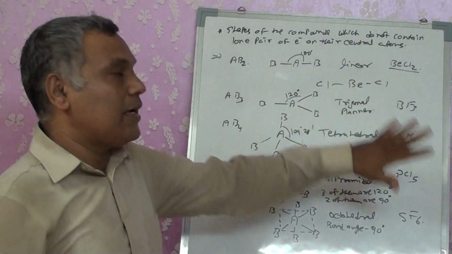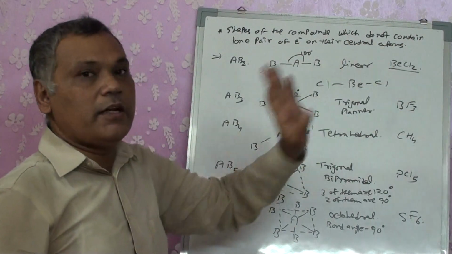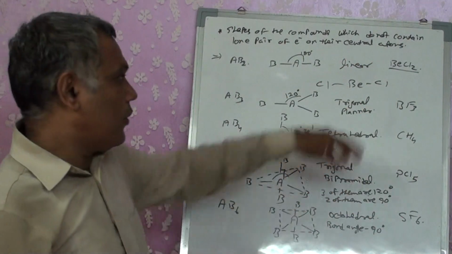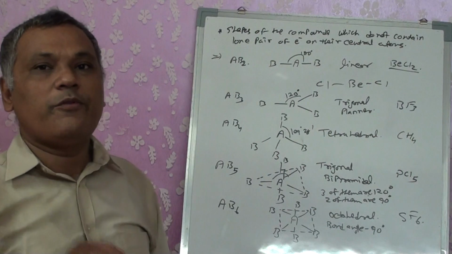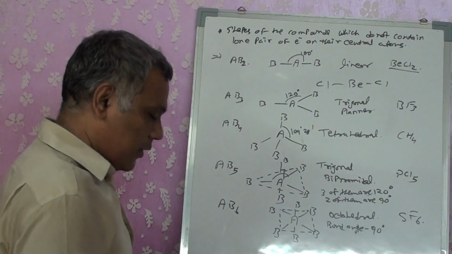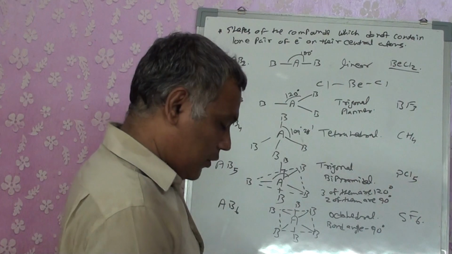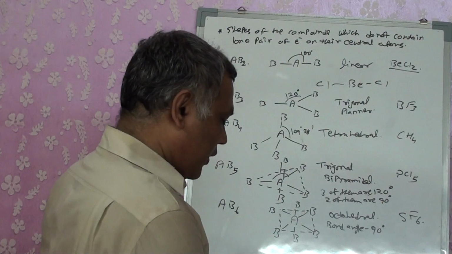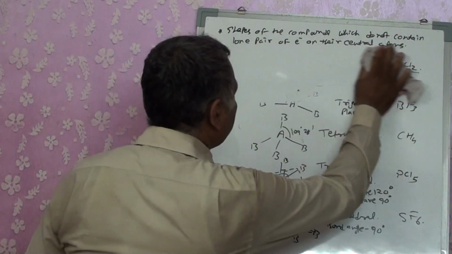Right? But all these examples are for compounds which do not contain a lone pair of electrons on their central atom. Here your central atom was Be, B, C, P or S. If I plot their dot structure, I don't have any lone pair of electrons left with them. Now, if we go for compounds which contain lone pairs of electrons, what will be the change in the shape of the molecules?